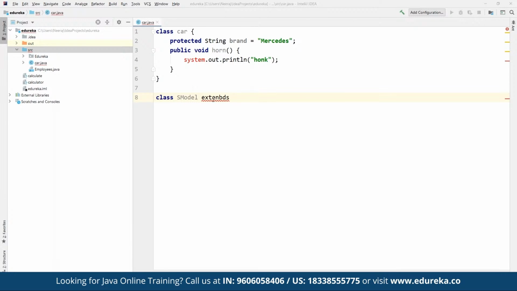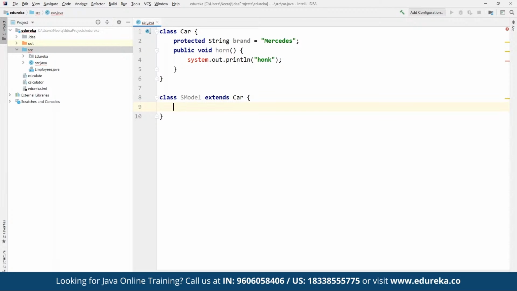Whenever we are trying to inherit something, we use extends, and then we define which class it is going to extend. This is going to extend the class car. Let's capitalize that. So it is going to inherit the class car. Whatever has been defined in car is going to be fetched automatically when we have applied the inheritance.